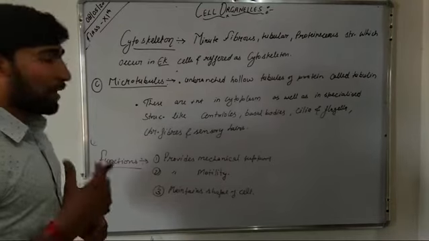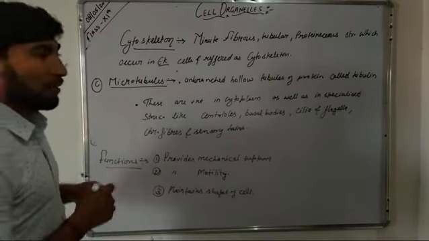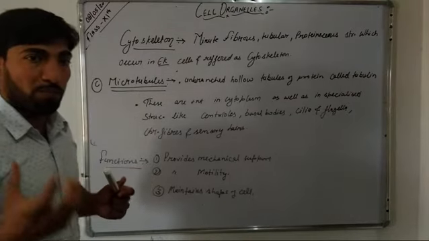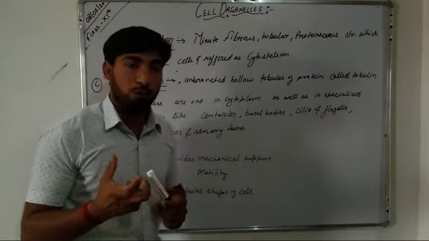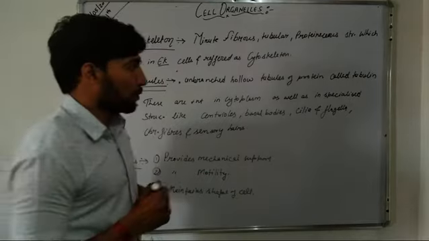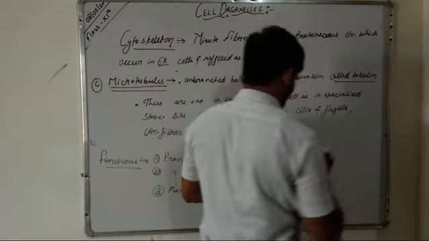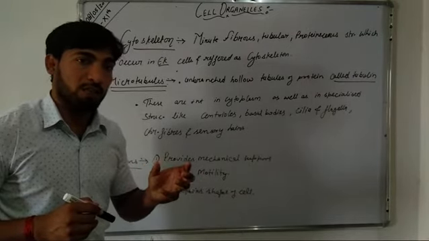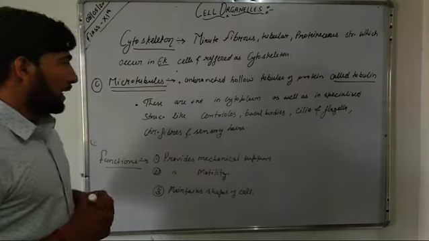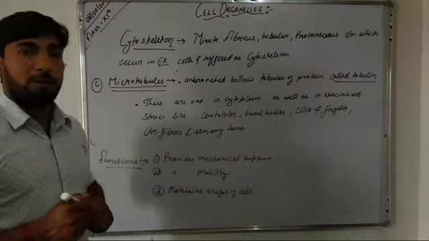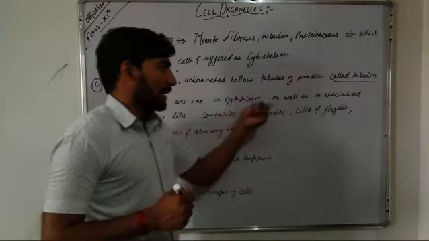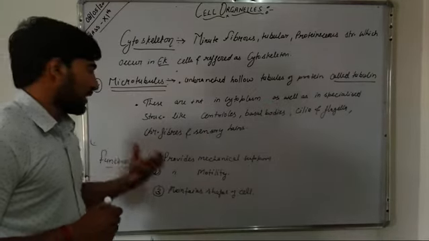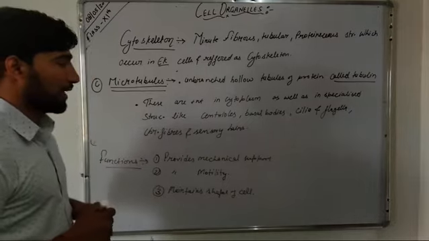Now we come to the third component of the cytoskeleton, that is microtubules. These microtubules are unbranched hollow tubules of protein, and which protein? That is tubulin protein. They are present in the cytoplasm, and they are also found in certain specialized structures inside the cell cytoplasm.